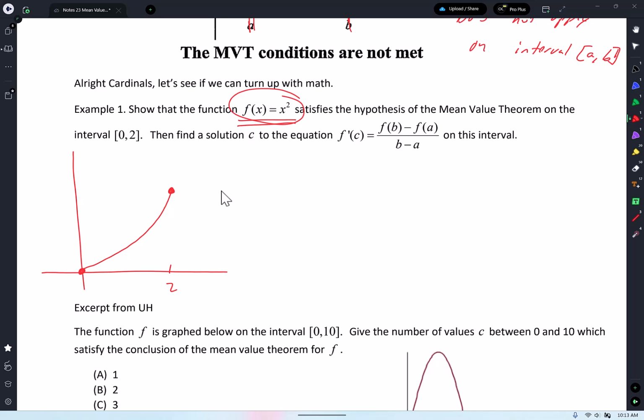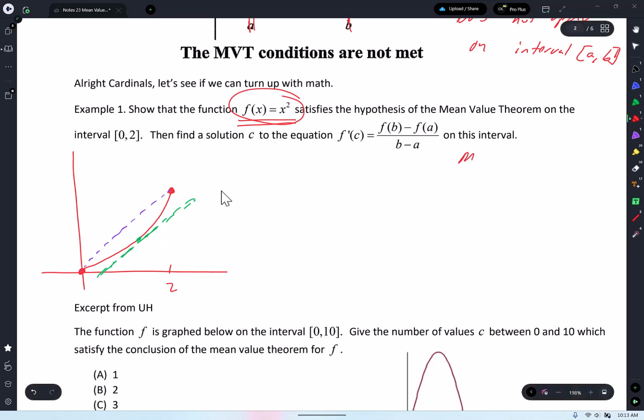First, can I use mean value theorem? Are you continuous on the closed interval, and are you differentiable? Yep, you can. So in case you're wondering, this is my secant line. And where does it look like I have a tangent line that is parallel to that one in purple? It looks like maybe right there, right in the middle between 0 and 2. So it looks like maybe at 1. Let's verify it with our rule.